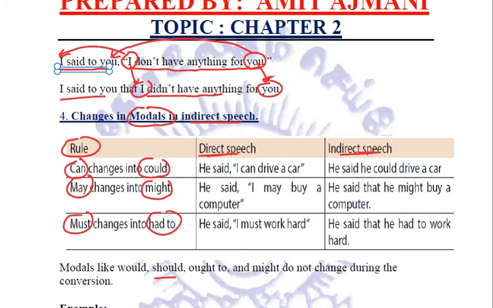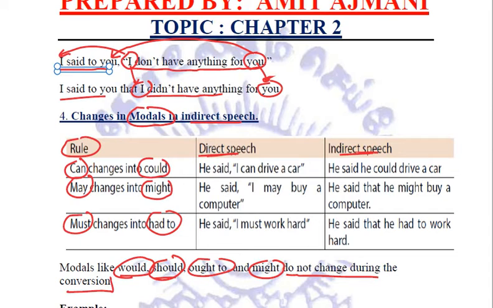Can, could, may, might, shall, should, will, would. This is what we do. But if we already have would, should, ought to, and might in the direct itself only, then we do not have to change it during the conversion because they are already in their past form, right?